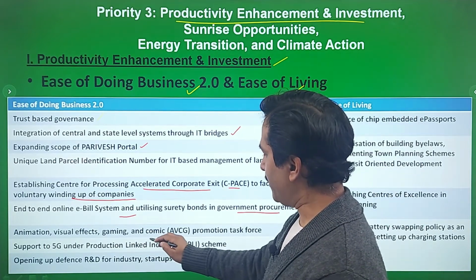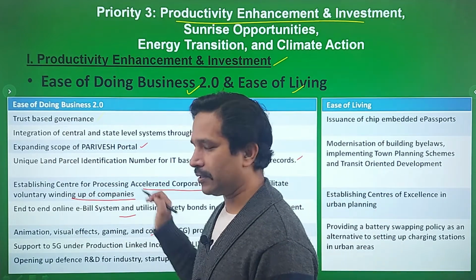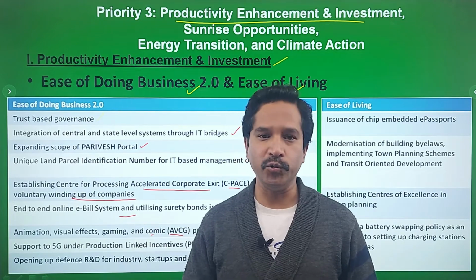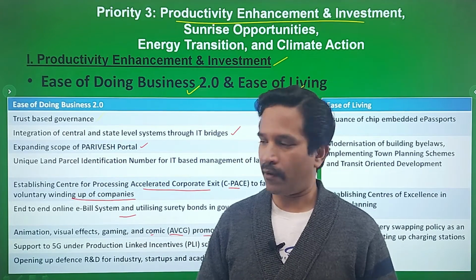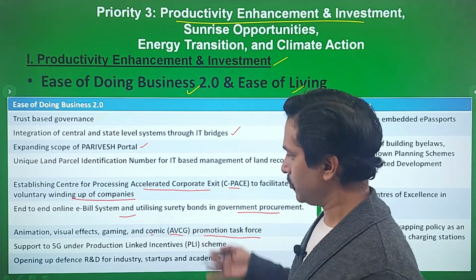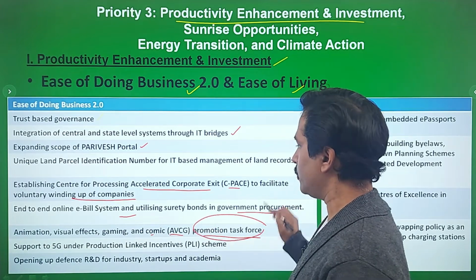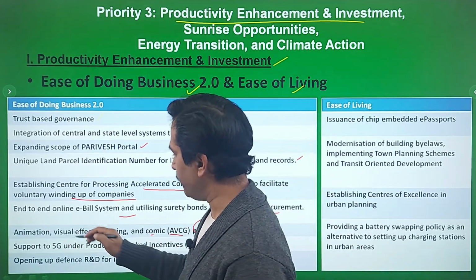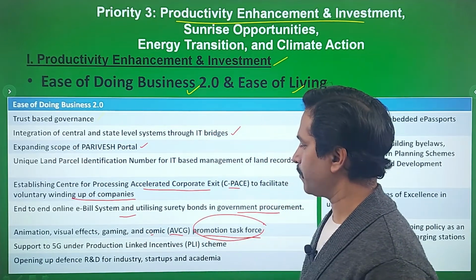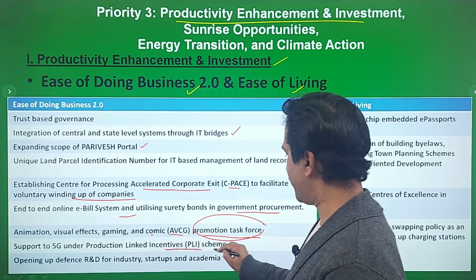Animation, visual effects, gaming and comics, AVGC promotion task force. This is the area which the budget document says has a great future for Indian youth and manpower. And here India can emerge as a global leader as well. The task force will be established to find out how animation, visual effects, gaming and comics can be promoted. Support to 5G under the production linked incentive PLI scheme.